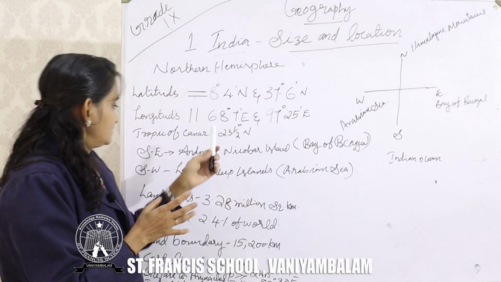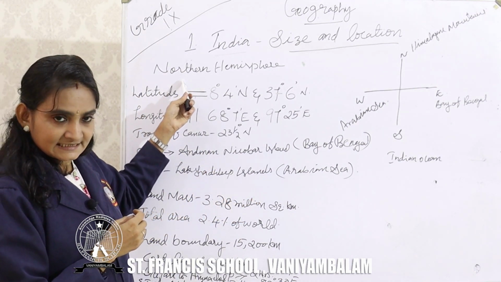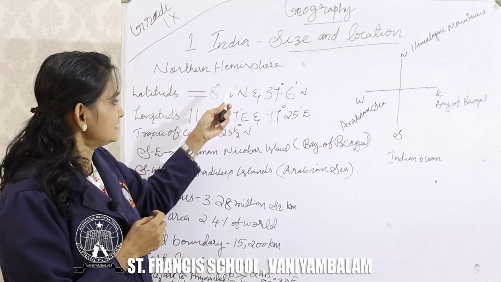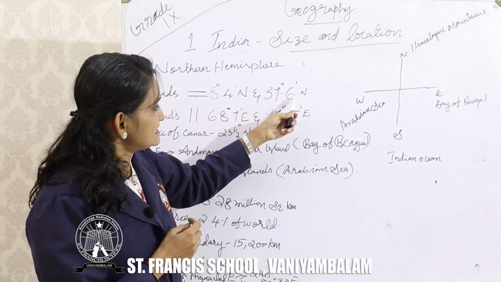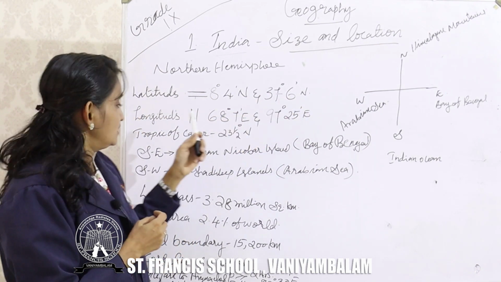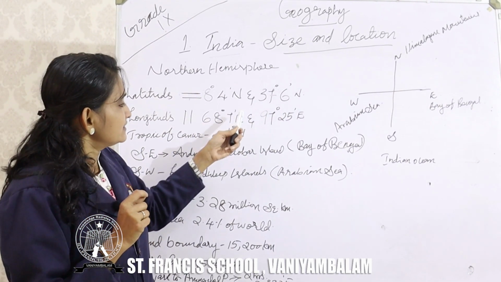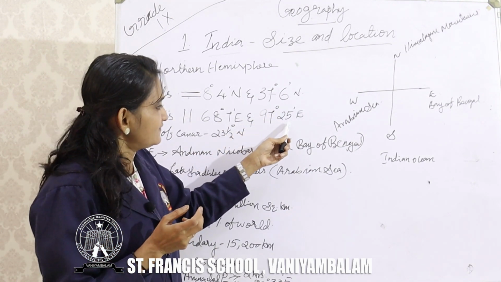Clear? So India is completely lying in the northern hemisphere. The latitudinal value is 8 degree 4 minute north to 37 degree 6 minute north, and the longitudinal value is 68 degree 7 minute east extending up to 97 degree 25 minute east.